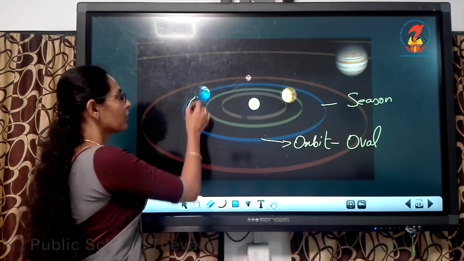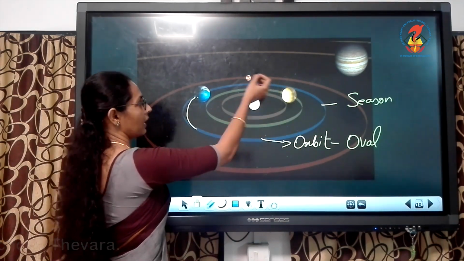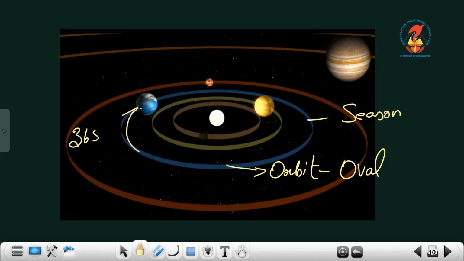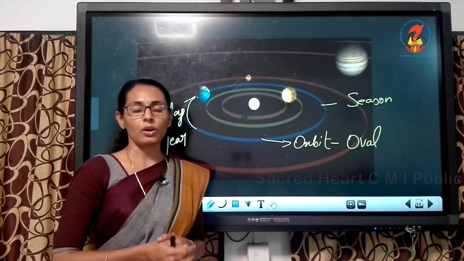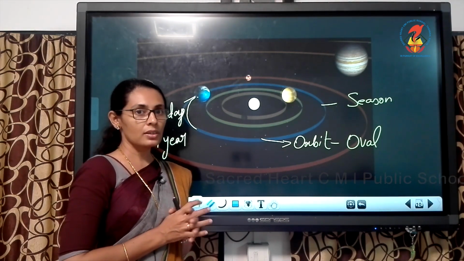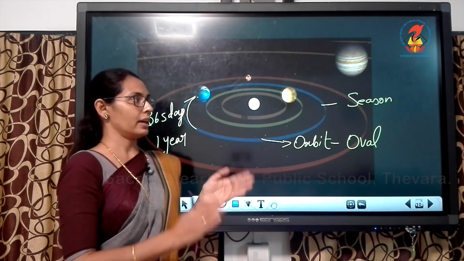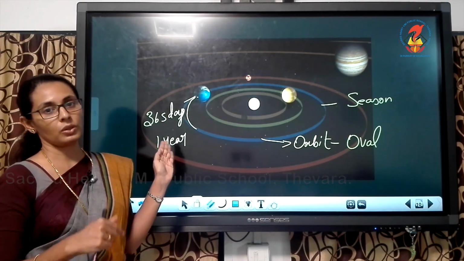Understood? From here it goes around and again comes back to this position, which requires 365 days or 1 year. So in total, a revolution takes 365 days or 1 year. Clear children? We already studied that rotation takes 24 hours or 1 day. Likewise, 365 days or 1 year is needed to complete one revolution.